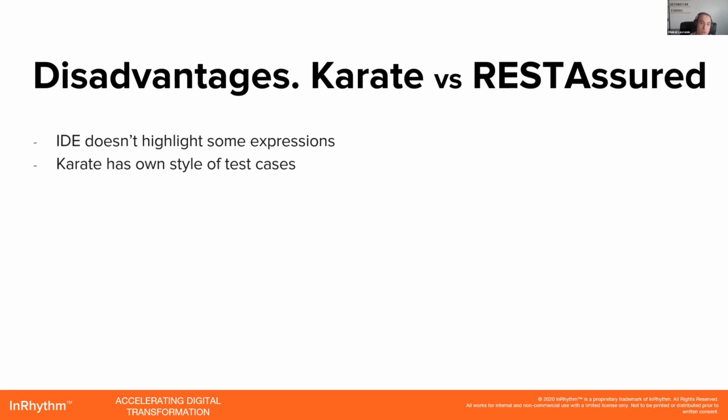And karate has its own style of test cases, how you handle data, how you create assertions. You need to get used to the style. It's totally different from everything you see in Postman or Rest Assured.